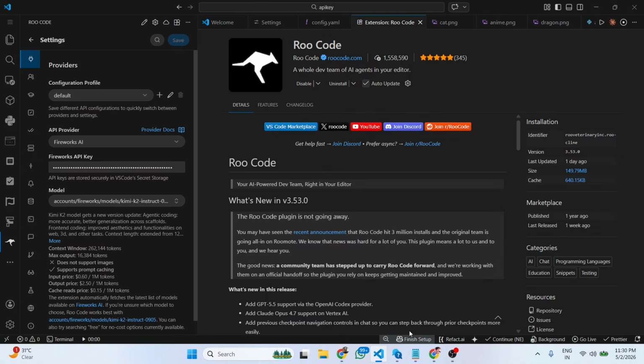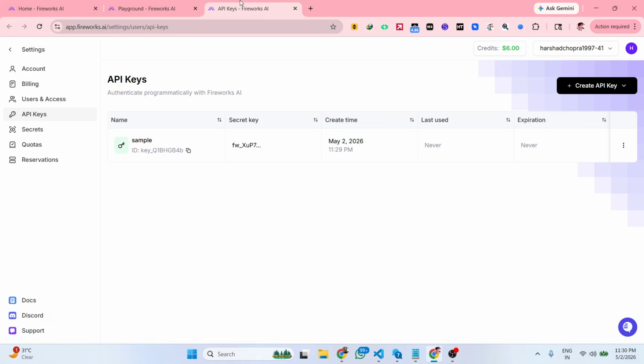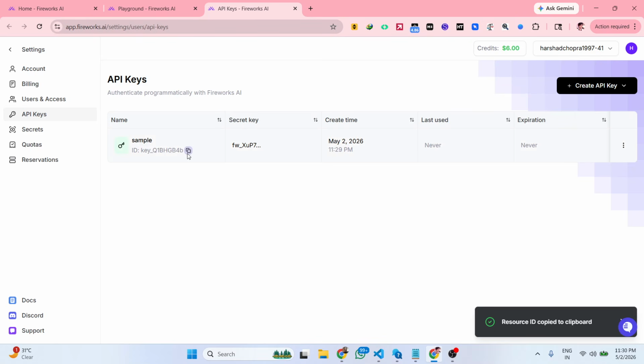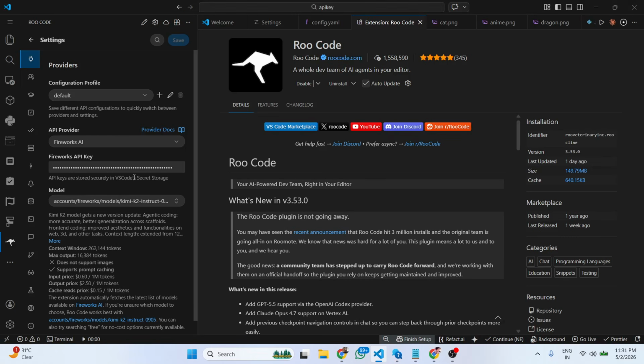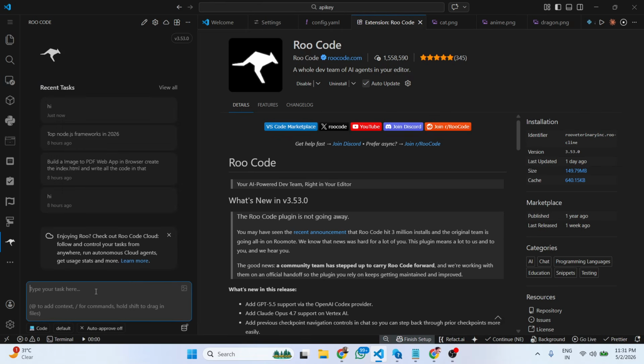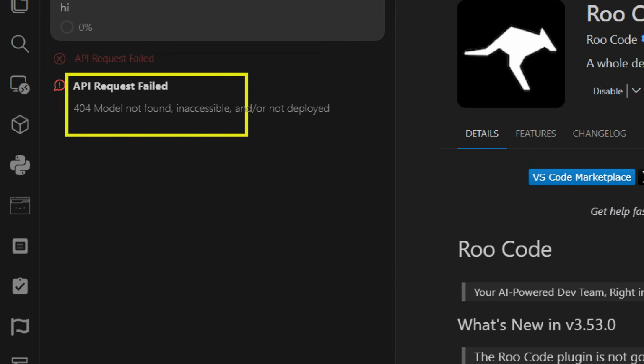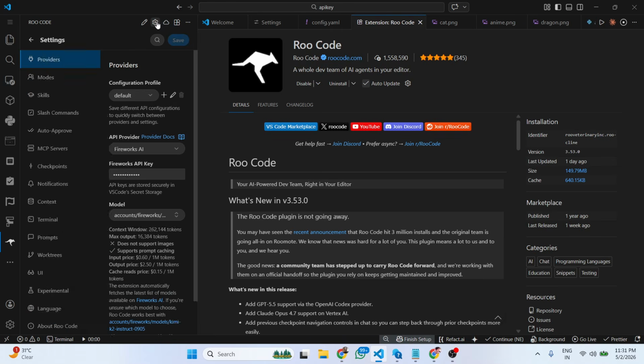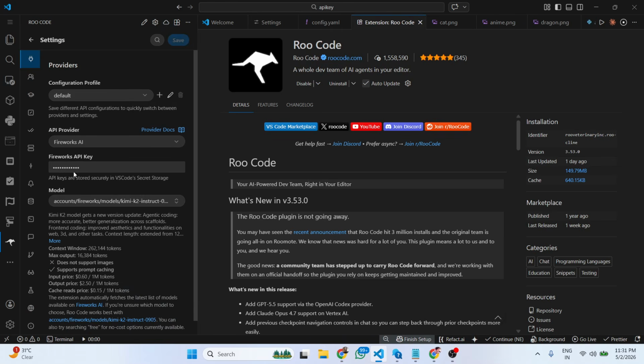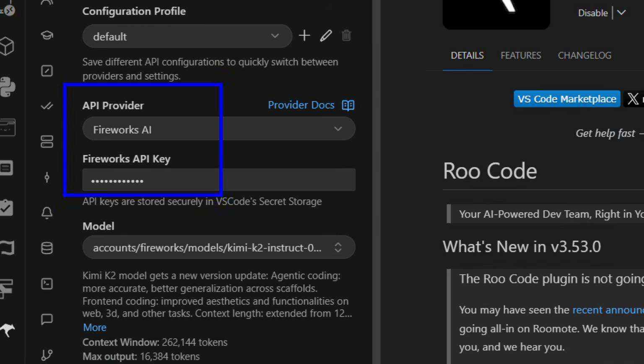Just make sure that the API key that you pasted is correct. I think my API key is not correct. Let me copy this once again and paste it. Sorry, this is the API key. The API key was wrong. And once again, just ask a question. And now the API will respond to you. 404 error is coming. I don't know why it is coming. I pasted the correct setting right here.